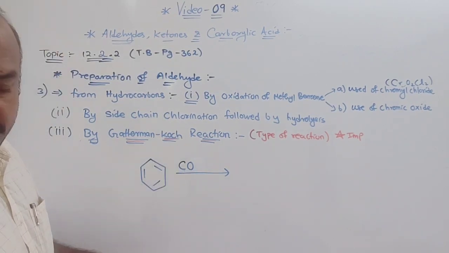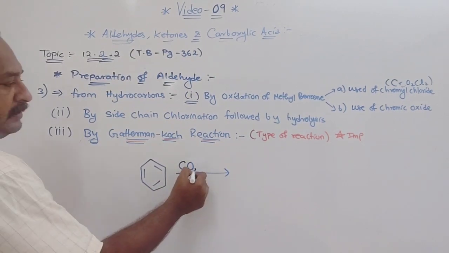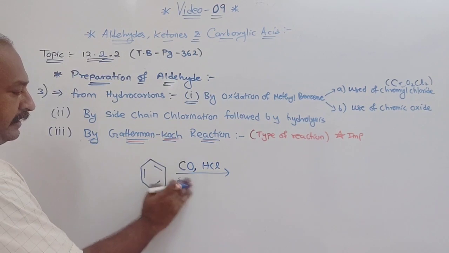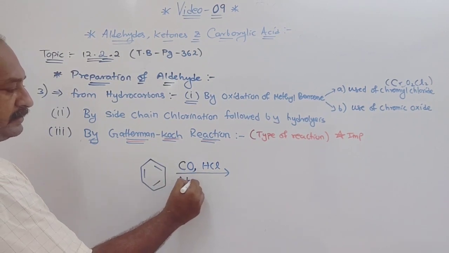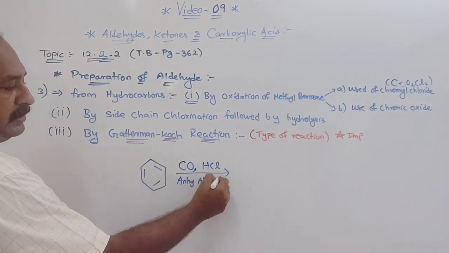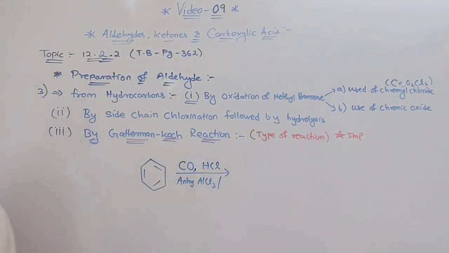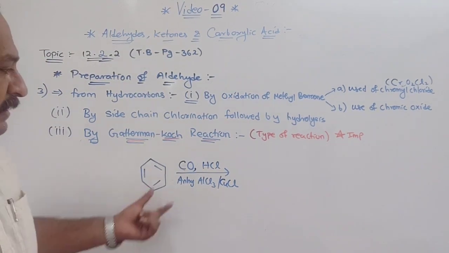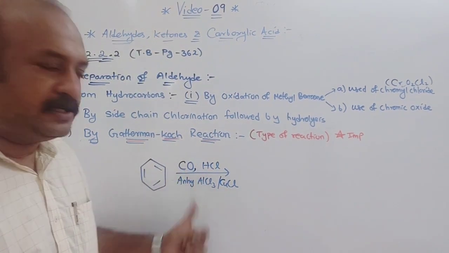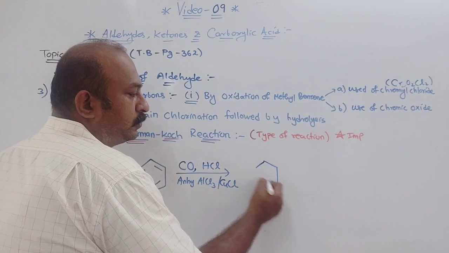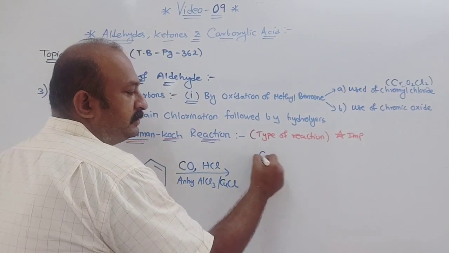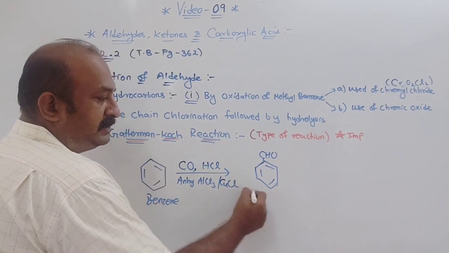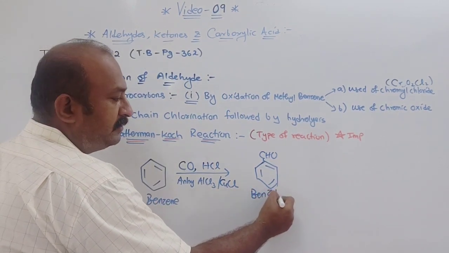So in presence of carbon monoxide, anhydrous HCl and anhydrous AlCl3, aluminium chloride, mixed with CuCl, cuprous chloride, when this formylation of benzene is done, it will change into an aldehyde. Means benzene will change into benzaldehyde.